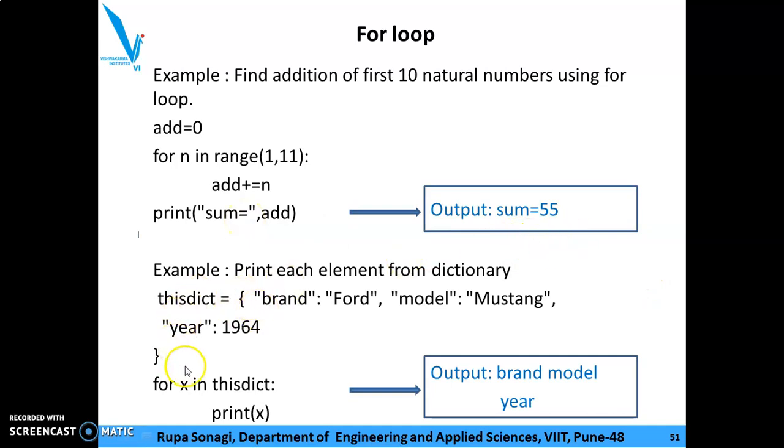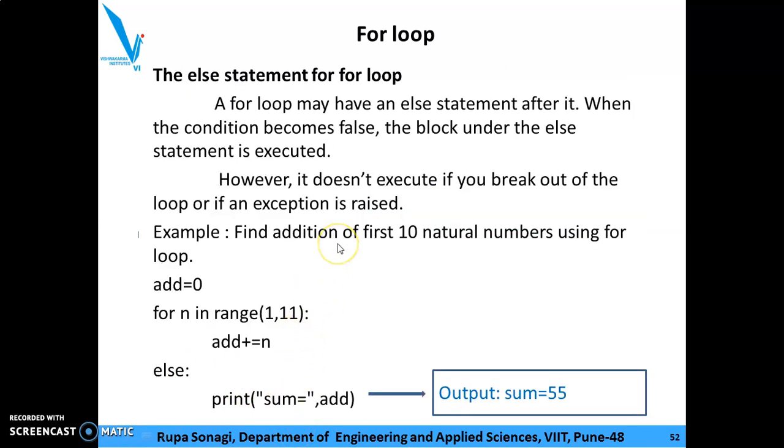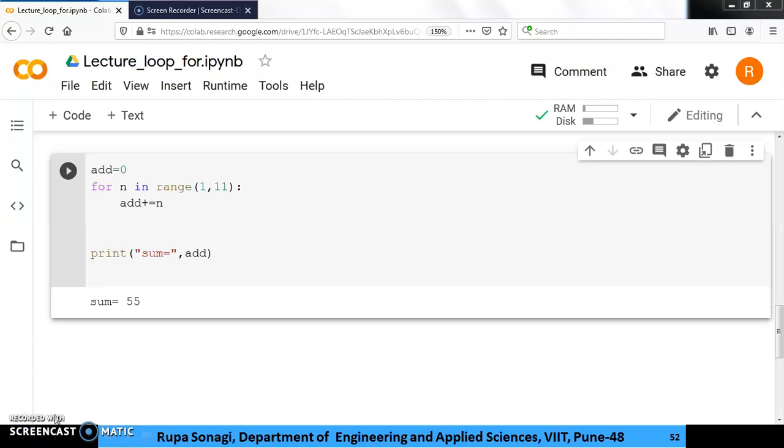Same way we can have one more example for a dictionary. So we can display the elements of the dictionary. Now we will go first with the execution of the for loop in Colab. See, this answer is 55.